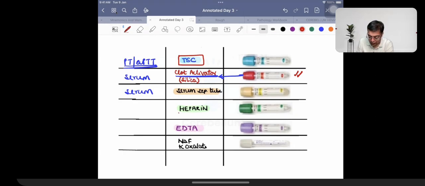ग्रीन वाला is going to be green, heparin. This is going to be for electrolytes.